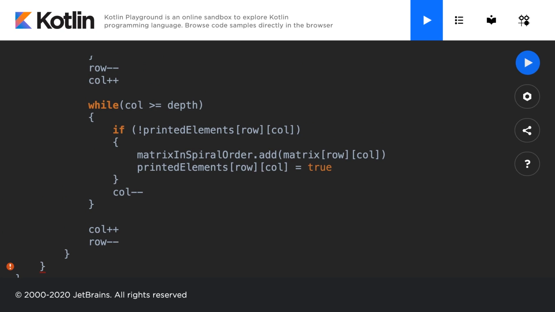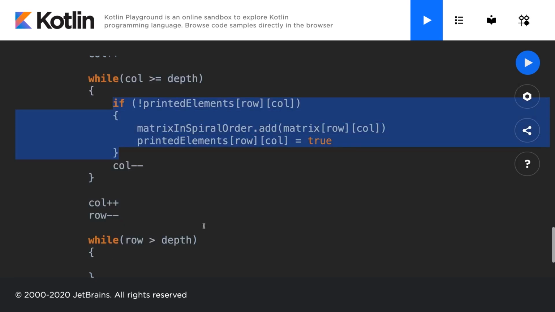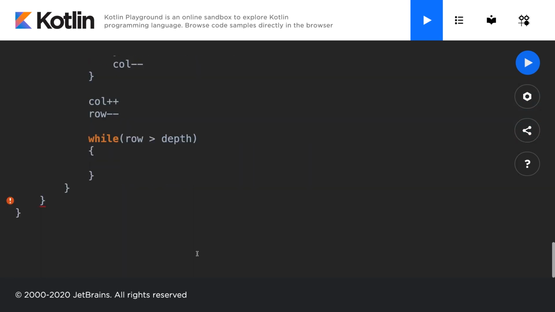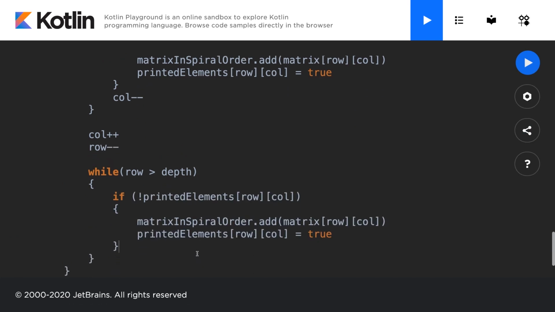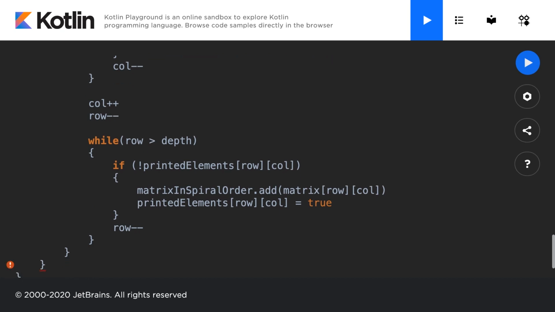There are 4 steps. You go through the top, then down, then across, then up. And I'm going to go ahead and add in the last step there. I'm going to check while the row is greater than the depth. We want to perform the exact same check here. Let's see. We'll just copy this. And if the current element has not been printed, please print it in spiral order, is what we're telling the compiler there. Then we have to decrease the row as per the rules of spiral order.